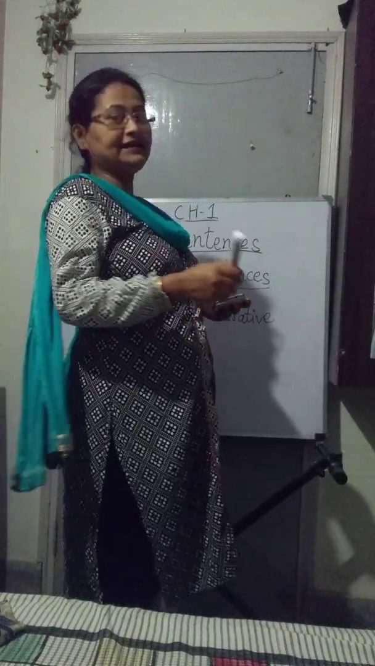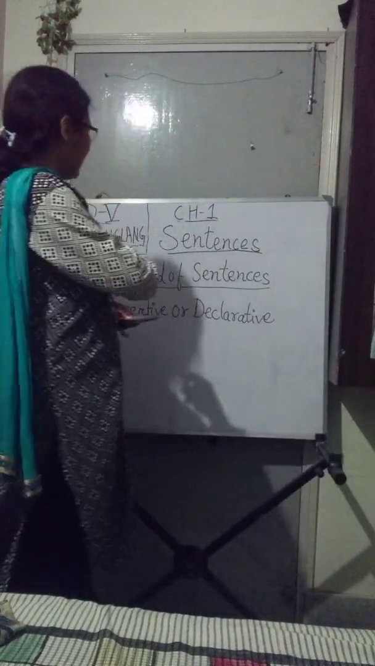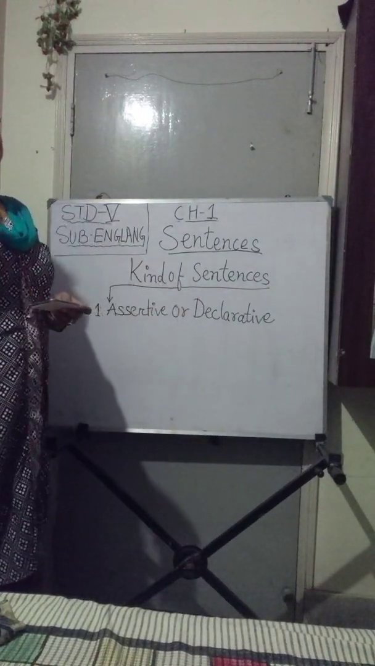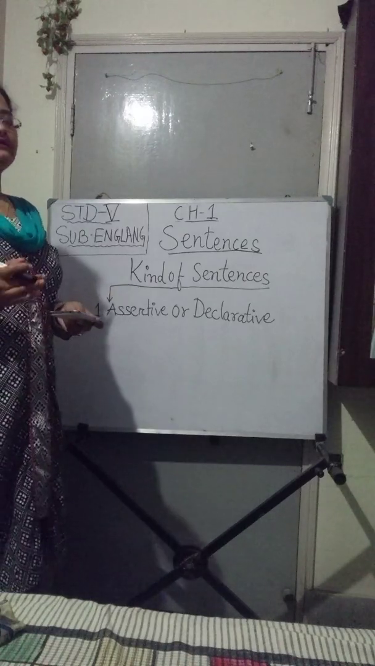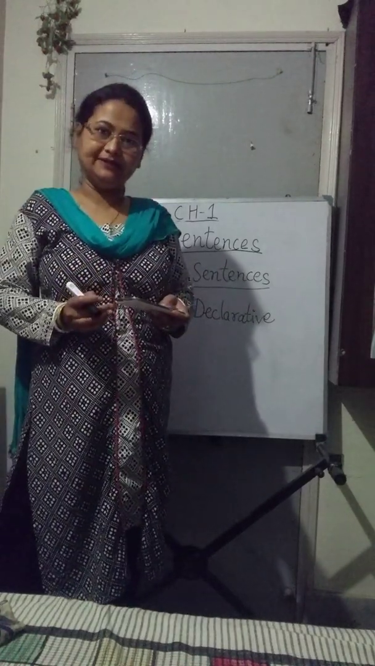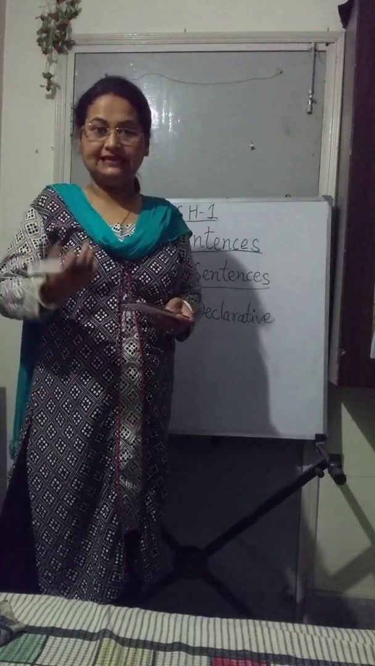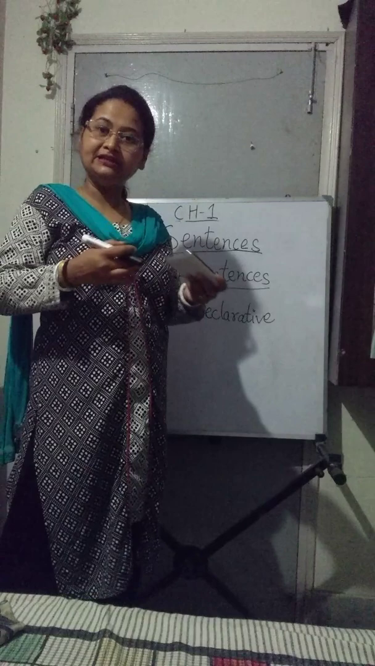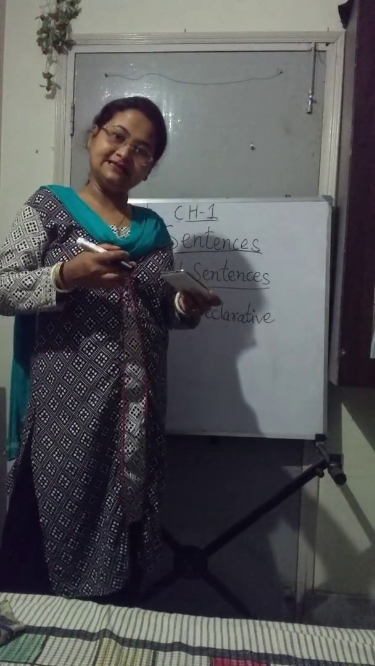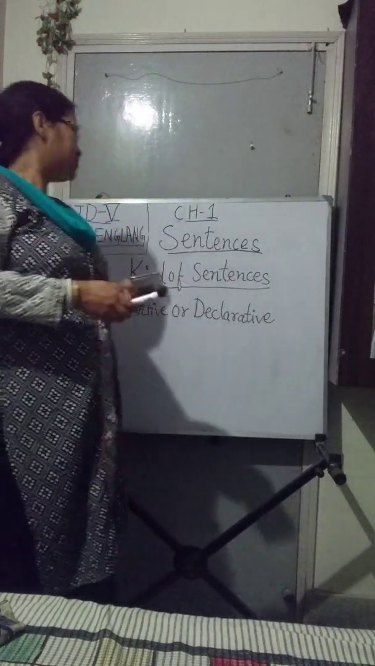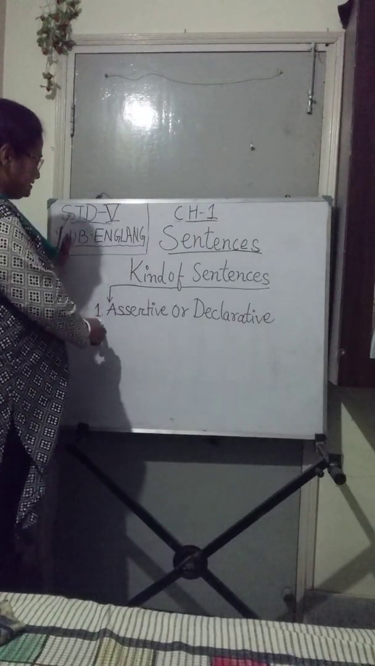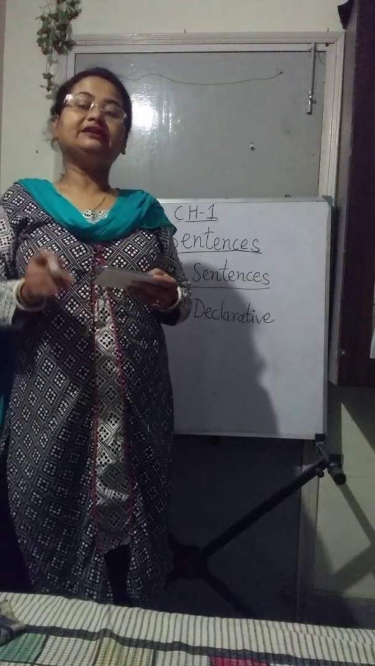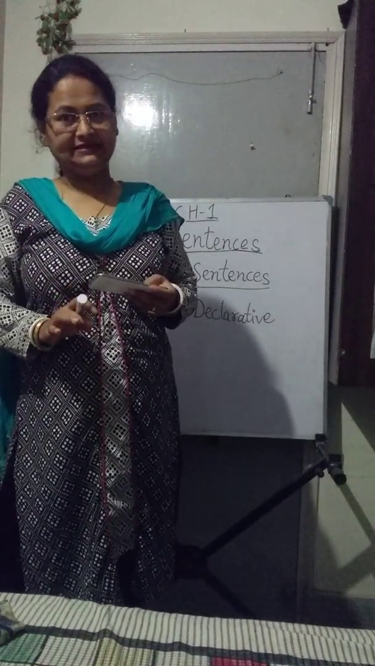Now today in this class we will discuss the different kinds of sentences. By this time we know what a sentence is: a group of words that conveys a meaning. Now there are different kinds of sentences because we have different moods, so accordingly the kinds of sentences vary. Let me first tell you the different kinds of sentences. There are mainly 4 kinds of sentences.